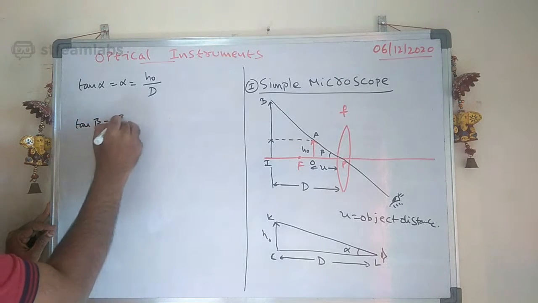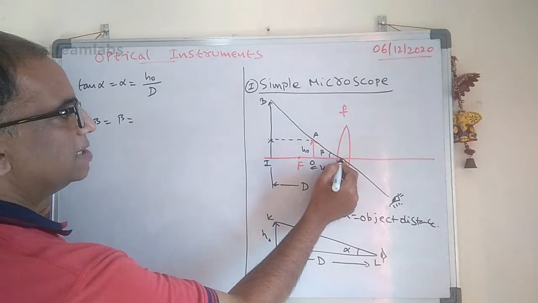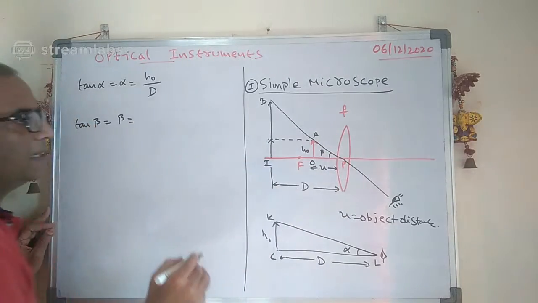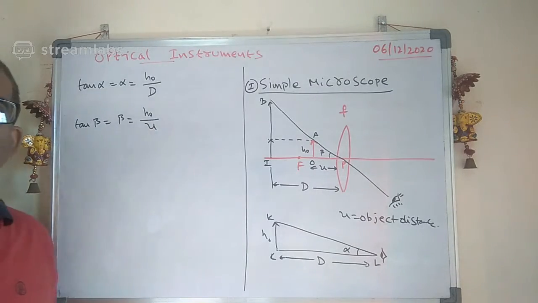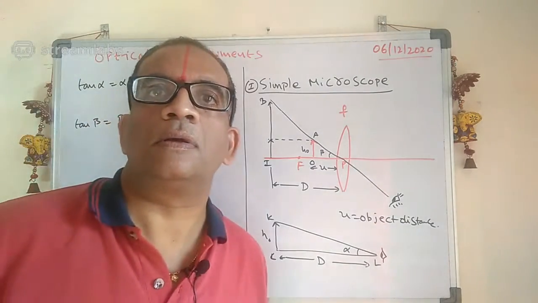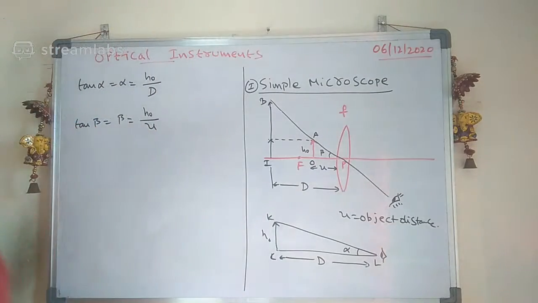Tan beta, in this triangle, is nothing but H naught by U. Can I write like that? Okay. Thank you, Dheeraj Ishwar.